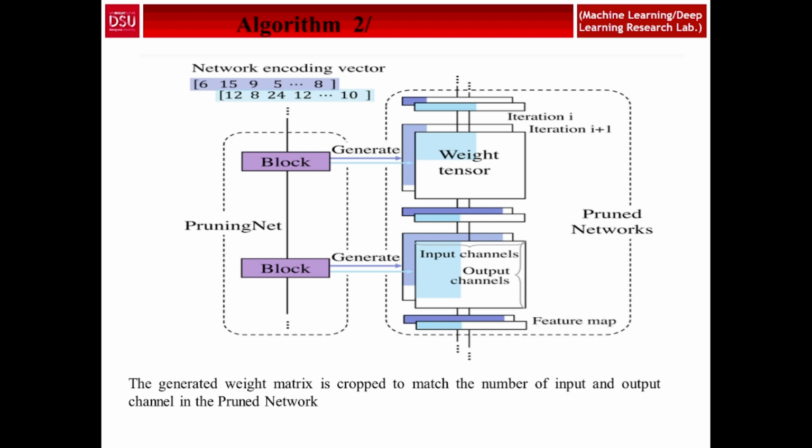So this is the stochastic training method of the pruning net, and at each iteration they randomize a network encoding vector, and the pruning net generates the weights taking the vectorized input. The pruned network is constructed with respect to the vector, and the weight gradients are passed back to the pruning net to match the input and output channels in the pruned network.